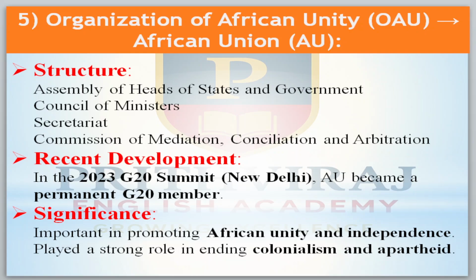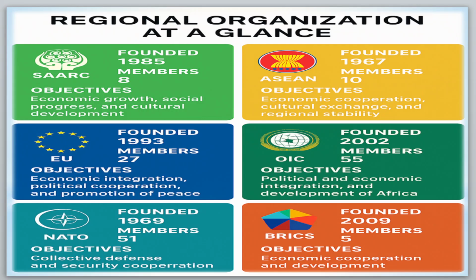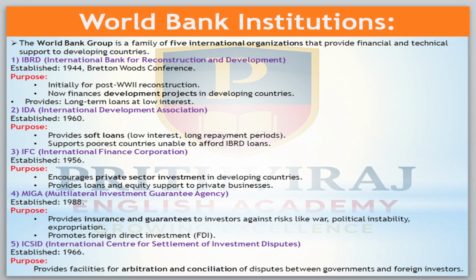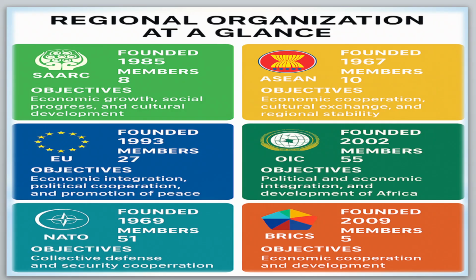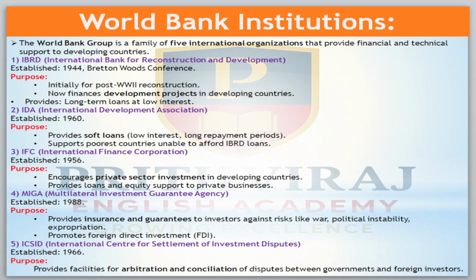the G20 summit was held in New Delhi. The AU became a permanent G20 member. Significance: important in promoting African unity and independence. It played a strong role in ending colonialism and apartheid. This is the summary of the second part, special agencies and regional cooperation.